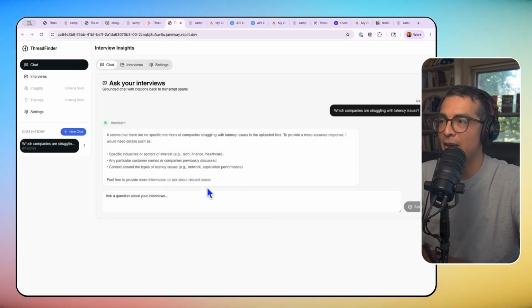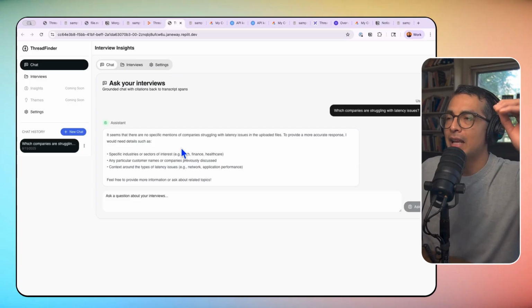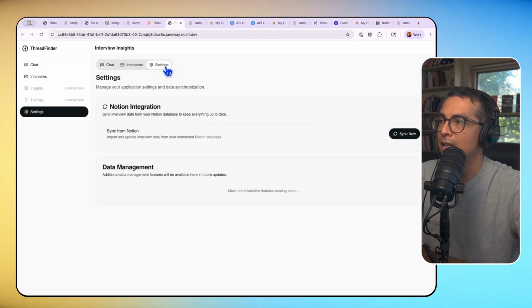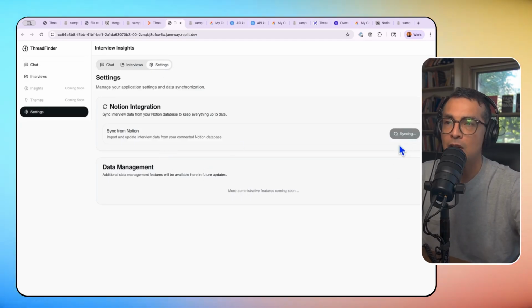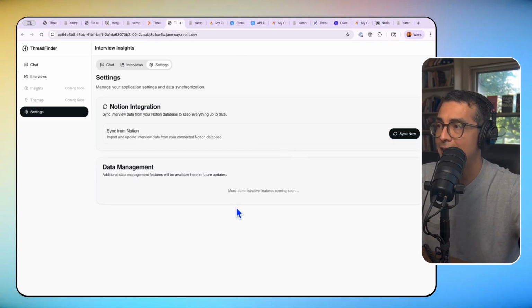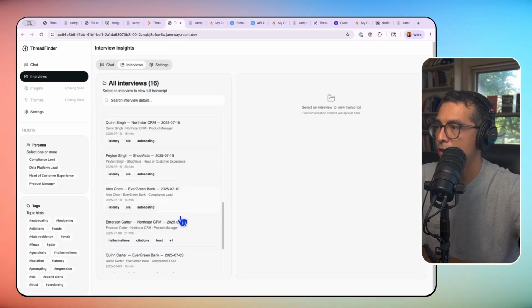Perfect. This is great. I actually like this because I missed an important step here. So we set everything up, but we haven't had the application vectorize our conversations and put them in the OpenAI vector store. So for that, we're going to go here and we're going to click on sync now. So now it's going to look for that database and it's going to port that in. Okay, now that sync ran, and if you go back to interviews, you should see all of the 16 conversations that we have from the database.